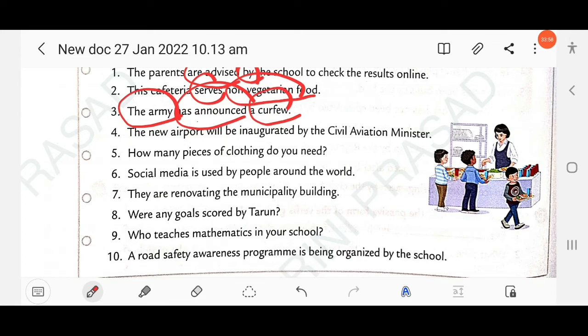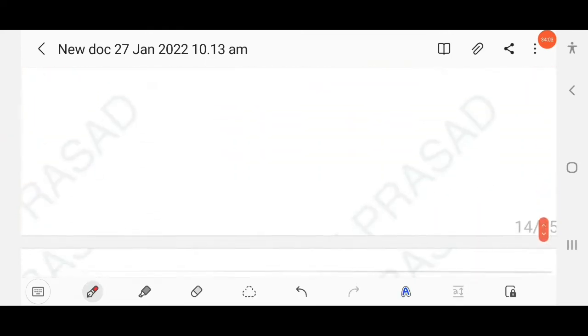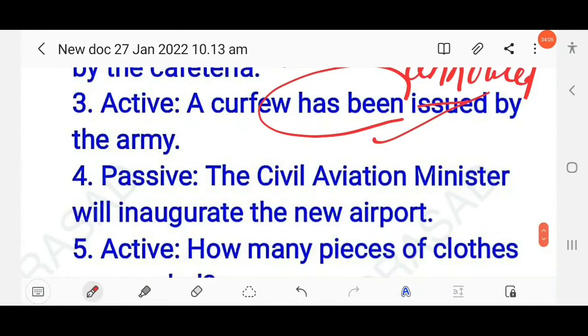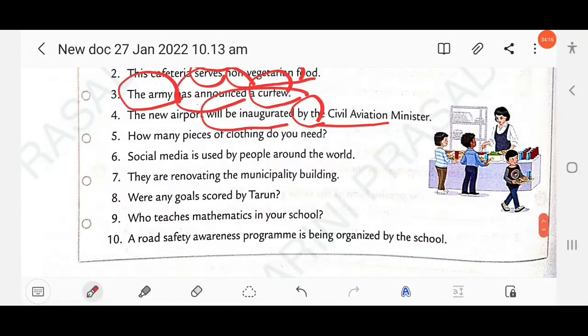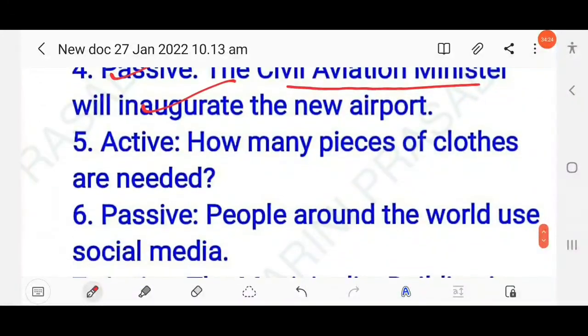Then next question here, the new airport will be inaugurated by the civil aviation minister. So this is written in passive voice, by the agent, and tense simple future. So here you have to change into active voice. The civil aviation minister will inaugurate the new airport. Okay. Then next, how many pieces of clothing do you need? So this is active voice. You have to change into passive. How many pieces of clothes are needed? So this is agentless passive.